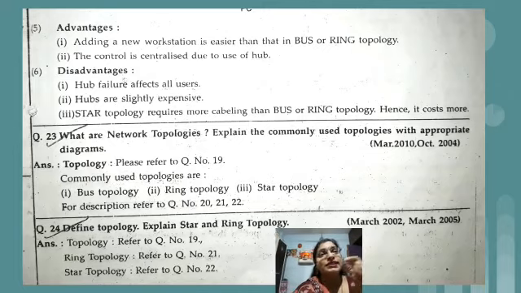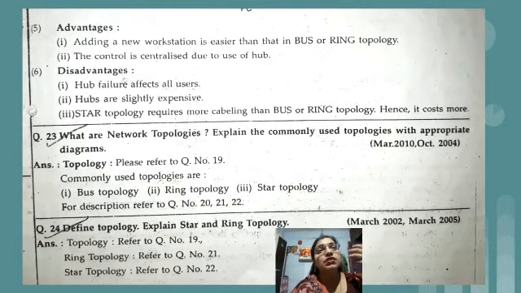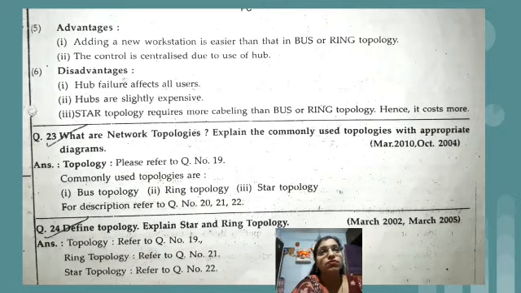Disadvantages: one advantage is similar to bus topology. If any node fails in star topology, if any PC is not working, it will not degrade the performance of that particular network. But if the hub fails, then all the computers, the entire network, is going to go down. So this is the first disadvantage: hub failure affects all the users. Second disadvantage, hubs are not cheap. These devices are slightly expensive, so definitely the installation cost is going to increase.